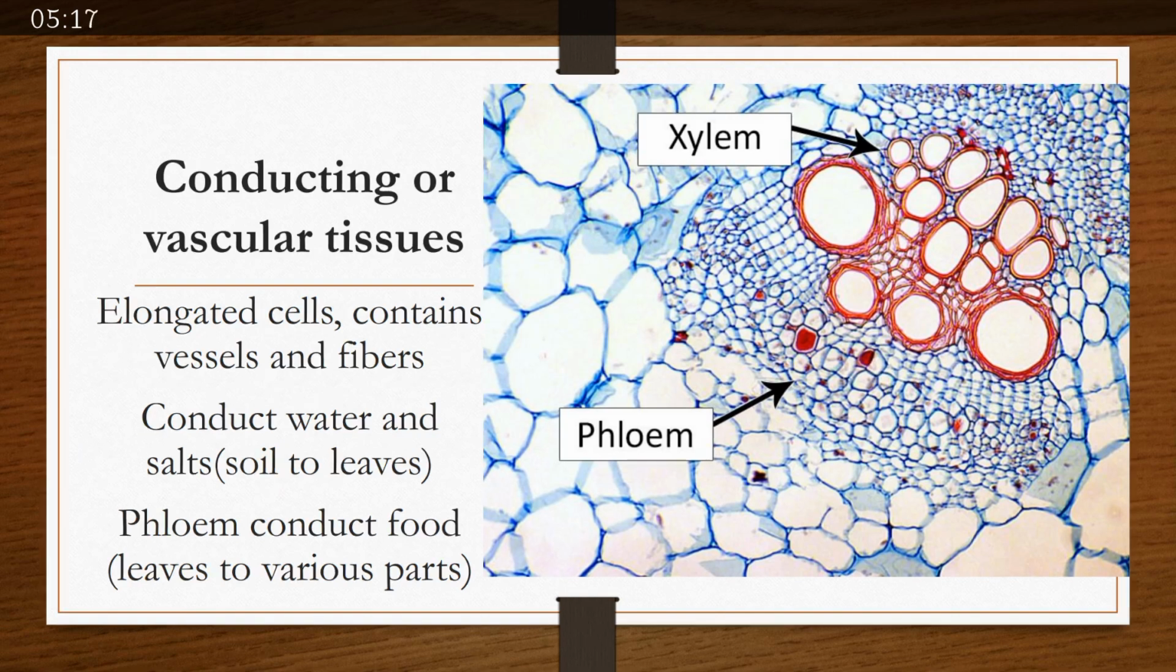Then comes conducting or vascular tissue. They are elongated cells consisting of vessels and fibers. They are most of the time straw-like in structure. Xylem conducts water and salts from soil to leaves, and phloem transports food from leaves to the various parts of the plant.